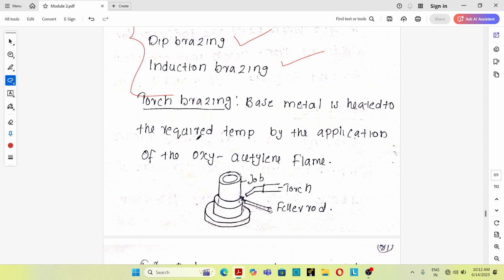The base metal is heated to the required temperature by the application of an oxyacetylene flame. See, in the torch brazing process, this is the filler metal, these are the components to be joined and this is the torch. A gas torch is used for supplying heat during the brazing process, and that is known as the torch brazing process. Oxyacetylene flames are commonly used for torch brazing.